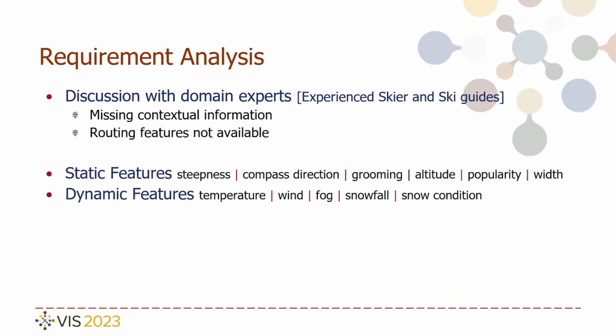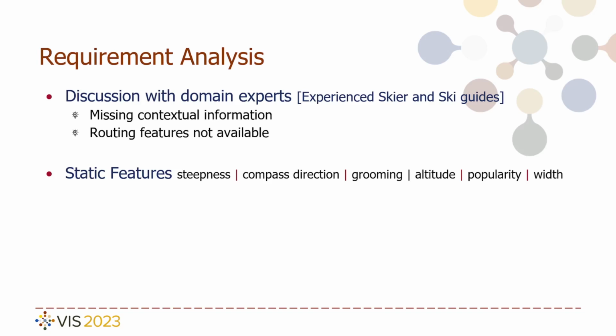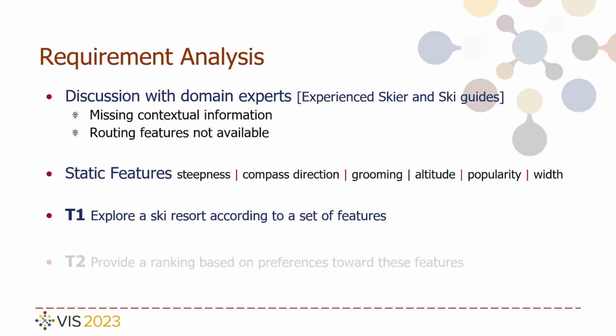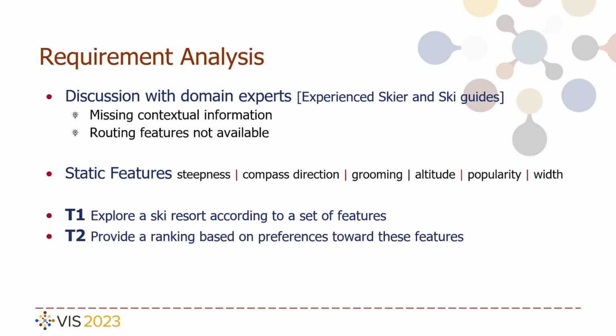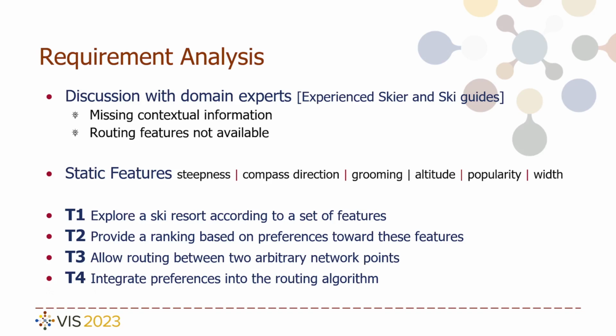For our analysis, we decided to neglect the dynamic features for now, as they are difficult to obtain reliably and are mostly only available for the entire resort and not on an individual slope level resolution, hence having no impact on the preference-based routing as of now. The tasks that we thus defined are exploring a ski resort according to a set of features, provide a ranking based on preferences towards these features, allow routing between two arbitrary network points, and integrate preferences into the routing algorithm.